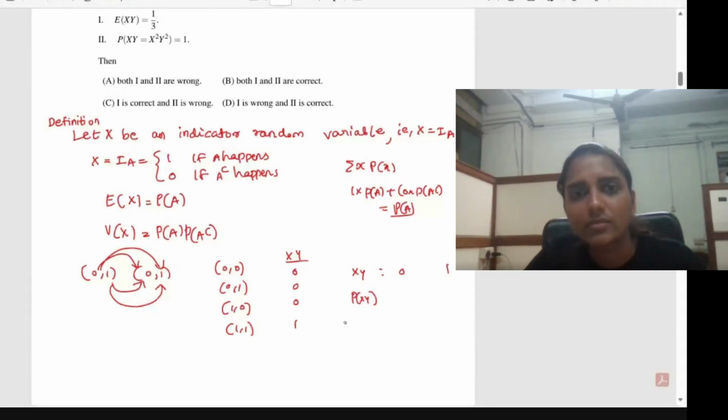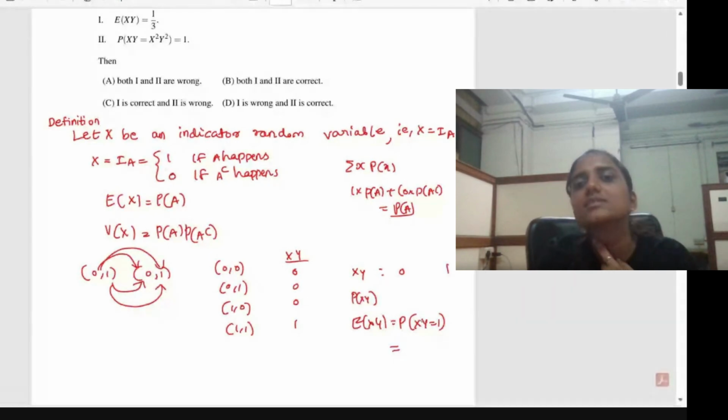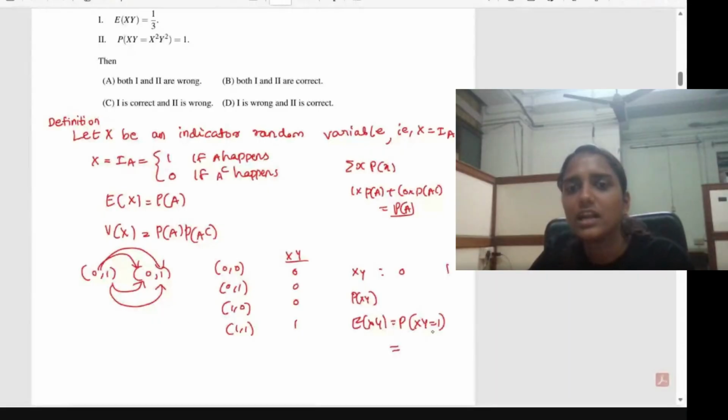So based on this definition, the expectation of xy will be equal to the probability of xy equal to 1, which happens only when x and y both are equal to 1.